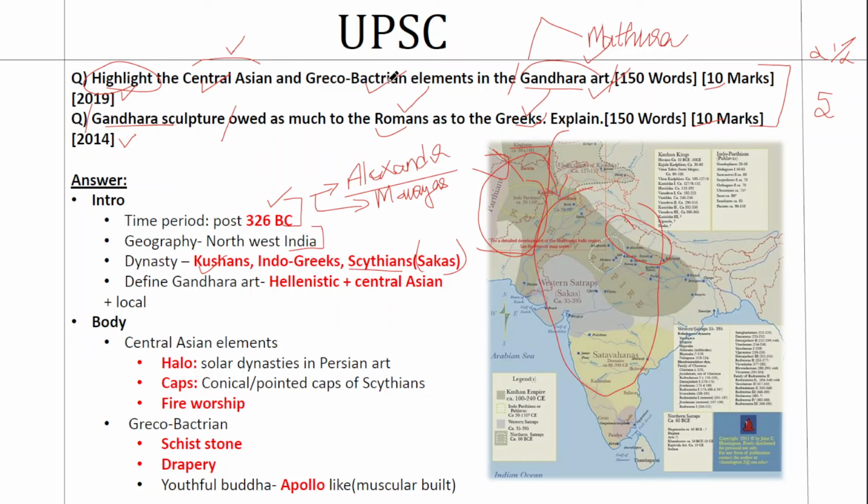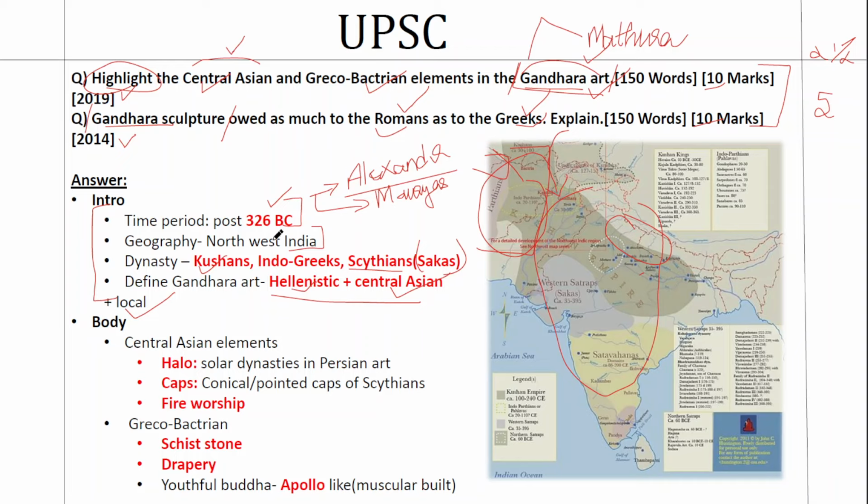Then, since the question is not necessarily about defining the Gandhara art, you can attempt to define Gandhara art in the introduction itself. So Gandhara art can be defined as an art form that is a mixture of a lot of cultures, including the Hellenistic culture, the Central Asian culture, and the local Indian culture. So an art form that evolved as a process of cultural amalgamation or cultural mixture. If you can bring all these four elements in the introduction, it will be such a good introduction with a lot of value addition.